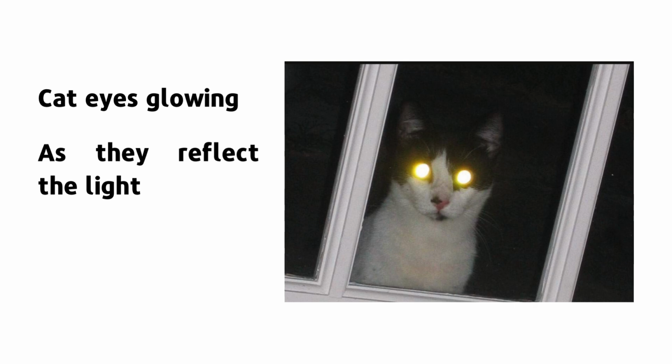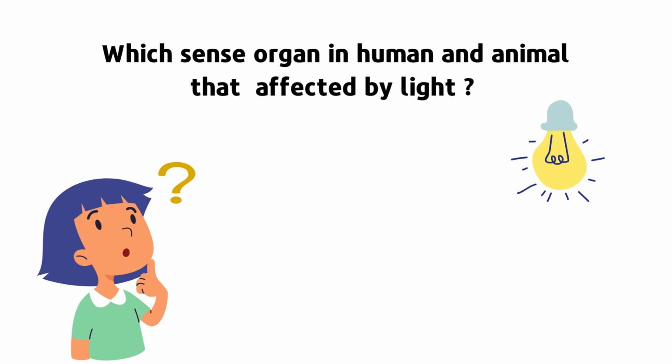Another example, look at this cat, its eyes glowing. Does the cat emit its own light? Is it a source of light? No. The eyes of the cat reflect the light. And we will study this after a while. So this is light and sources of light. Which sense organ in humans and animals is affected by light? Yes, the sense organ affected by light is the eyes, as we can see the light.